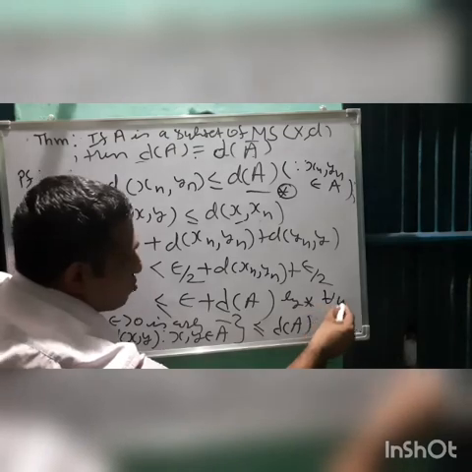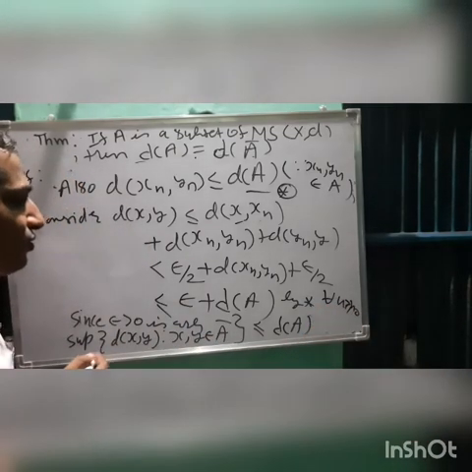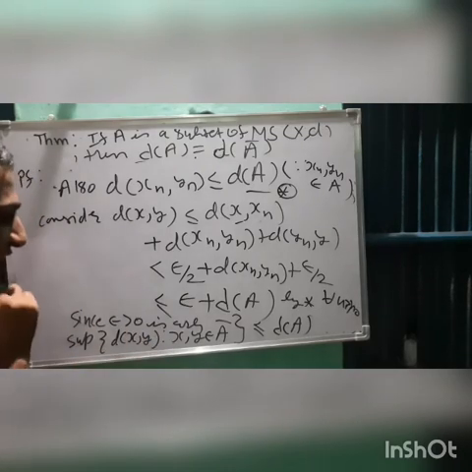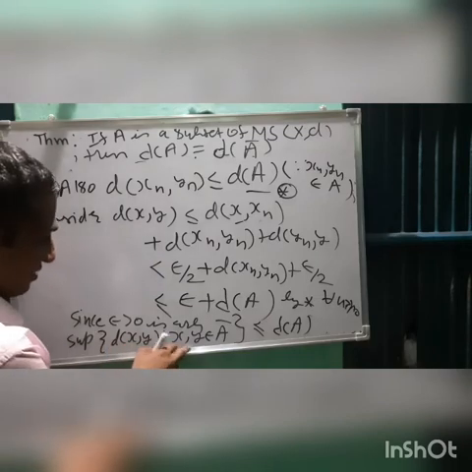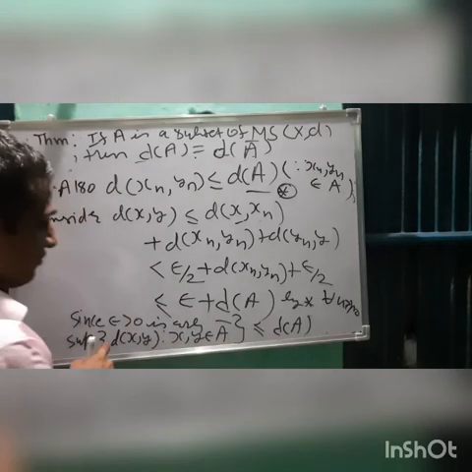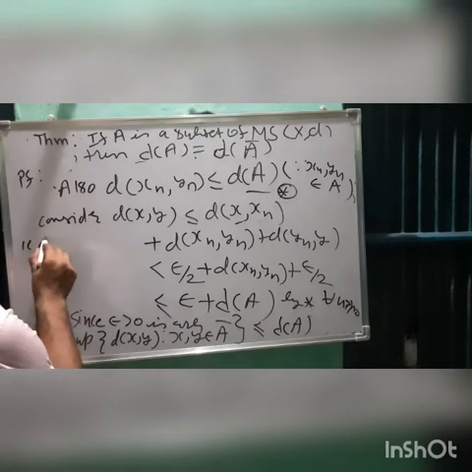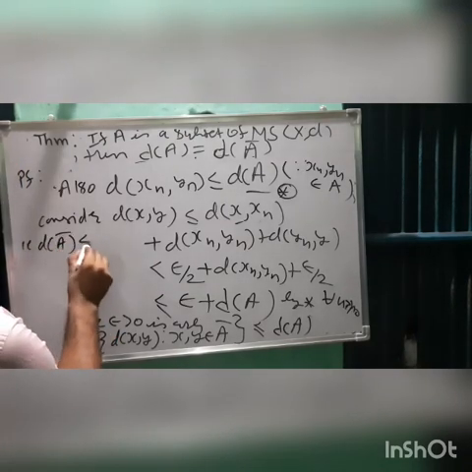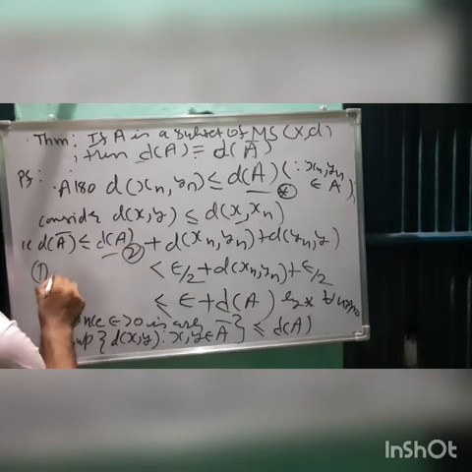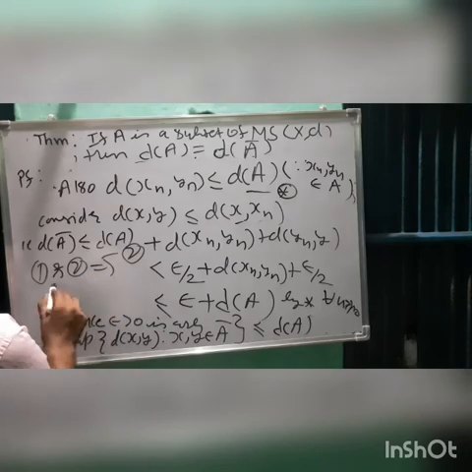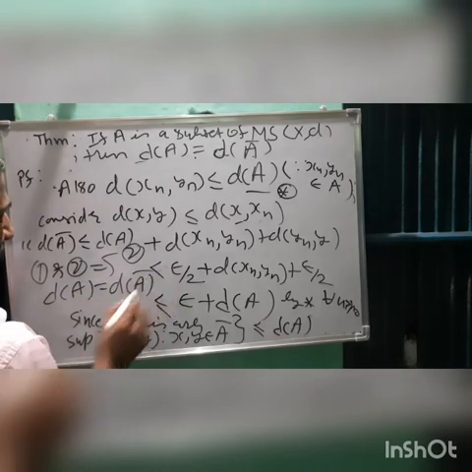Okay, so their supremum is also going to have the same relation, and since epsilon greater than 0 is arbitrary, we get supremum of d of x, y, x, y belong to A closure, less than or equal to diameter of A, and this is the definition of diameter of A closure. So that is diameter of A closure less than or equal to diameter of A, call it equation 2, and now 1 and 2 give us the required result. Diameter of A is equal to diameter of A closure. So done.